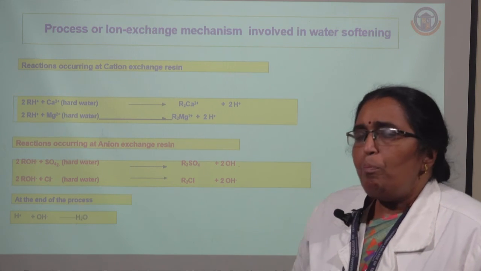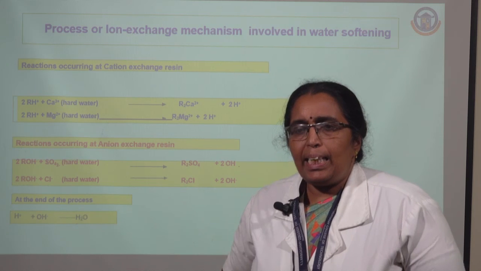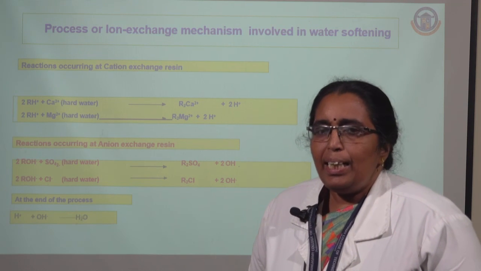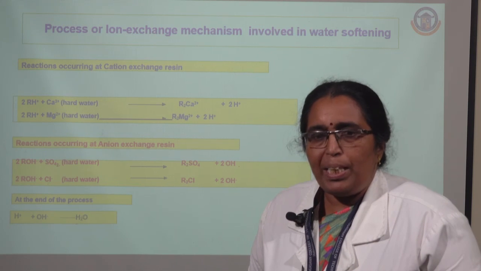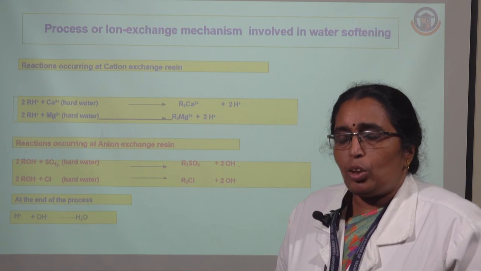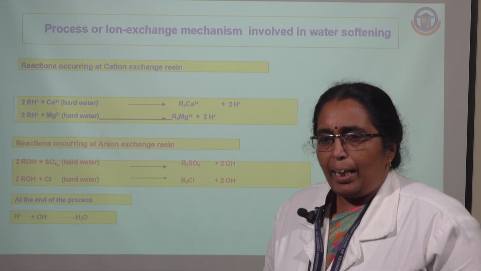Here also the exchange resin will work to a certain extent. After that the resin is said to be exhausted. Once it is exhausted, you can stop the passage of hard water.